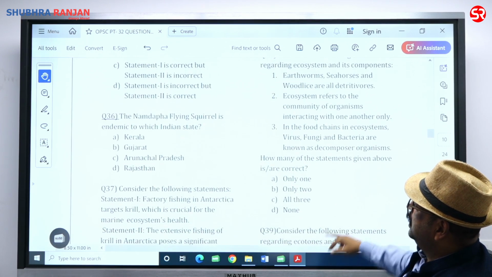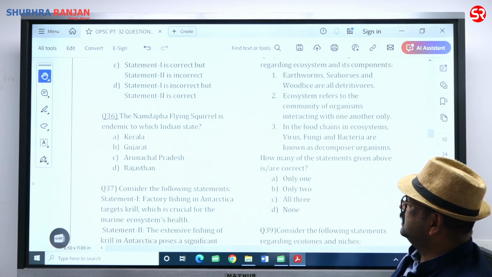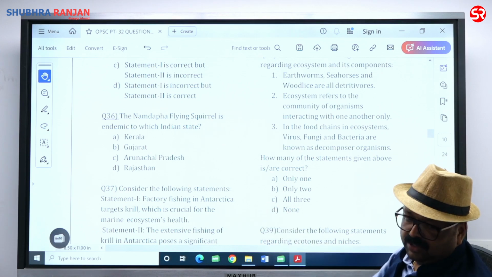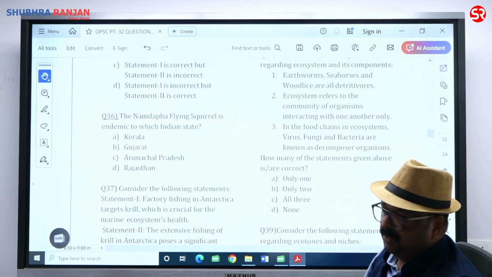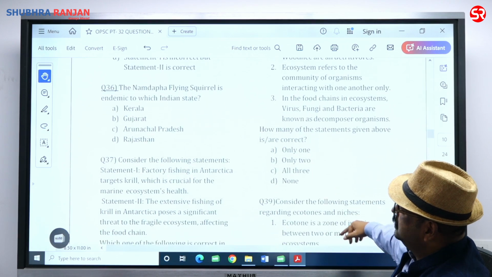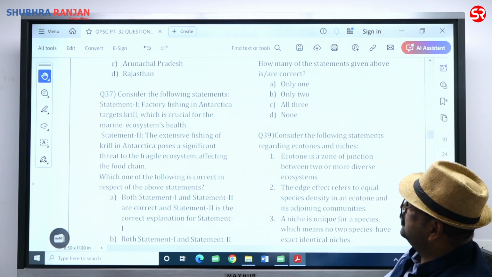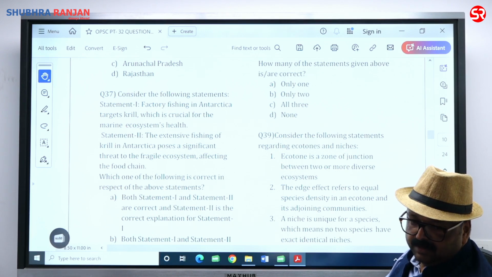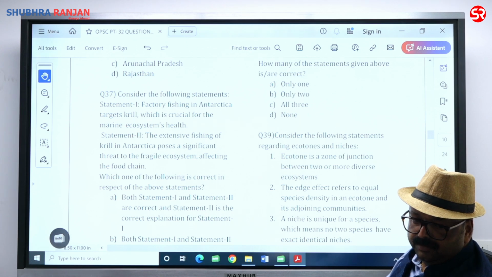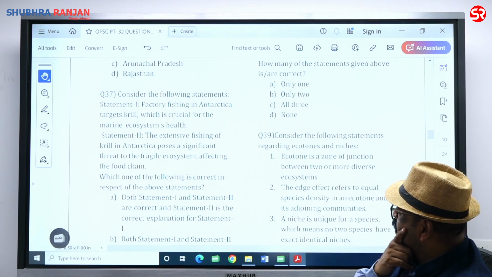Next question. The Namdapha flying squirrel is endemic to which Indian state? Arunachal Pradesh, Namdapha National Park. Question 36, C. Consider the following statements. Factory fishing in Antarctica targets krill, which is crucial for the marine ecosystem's health. That is right. Krill is crucial for marine ecosystem health.